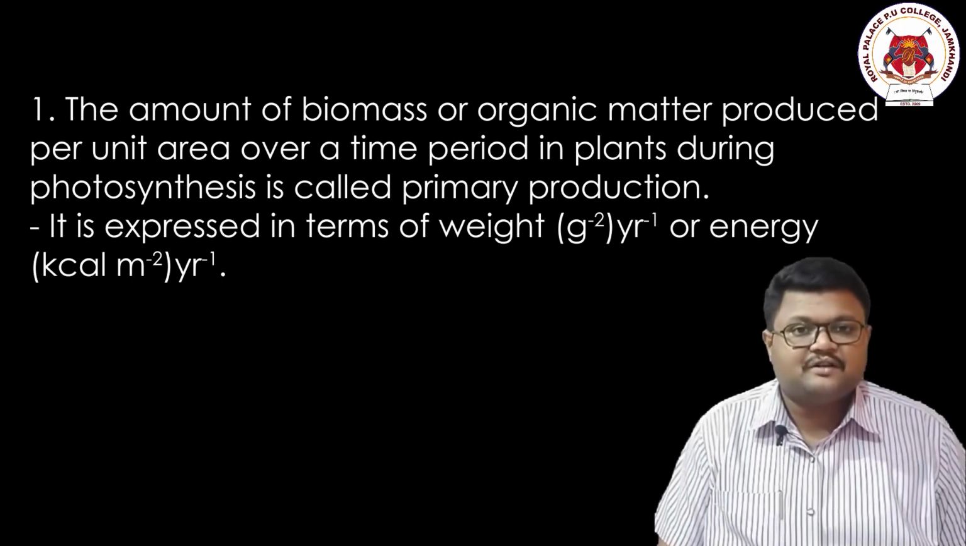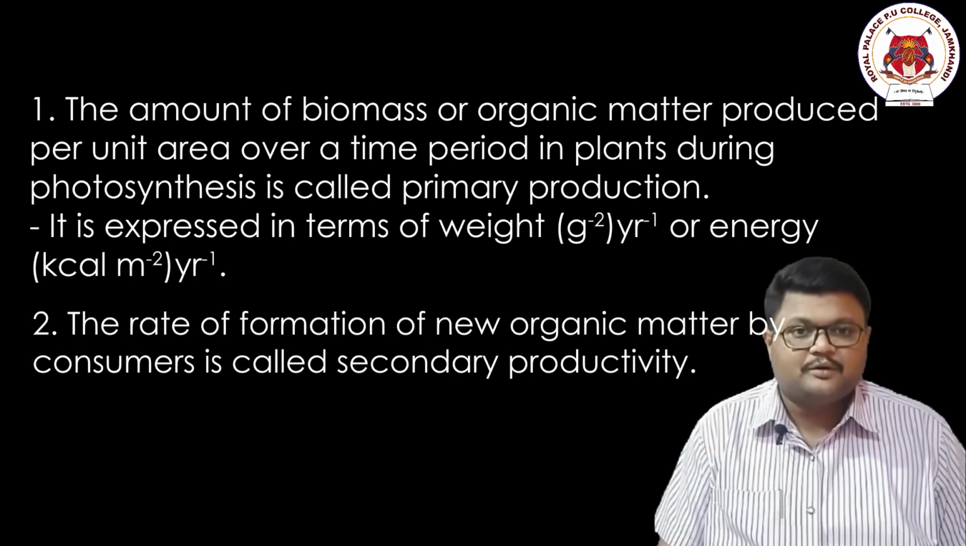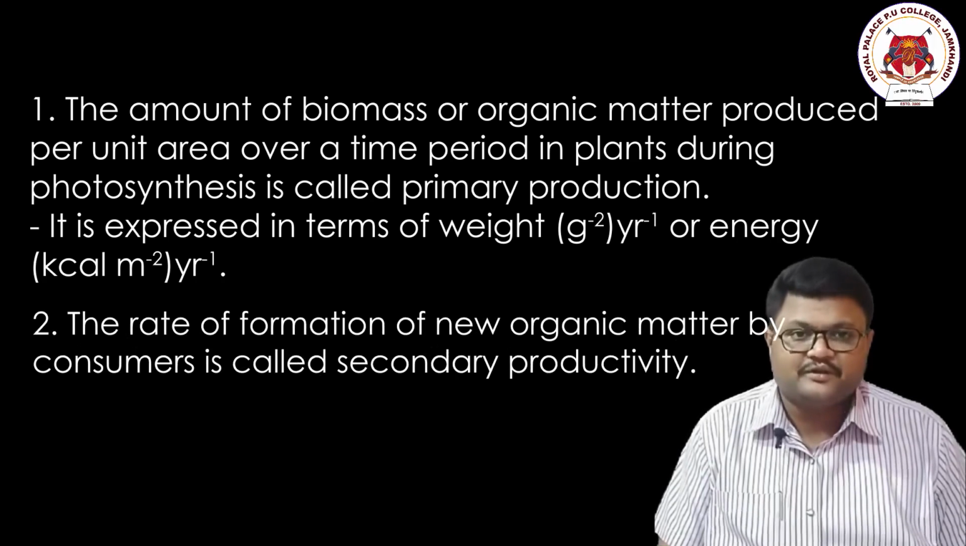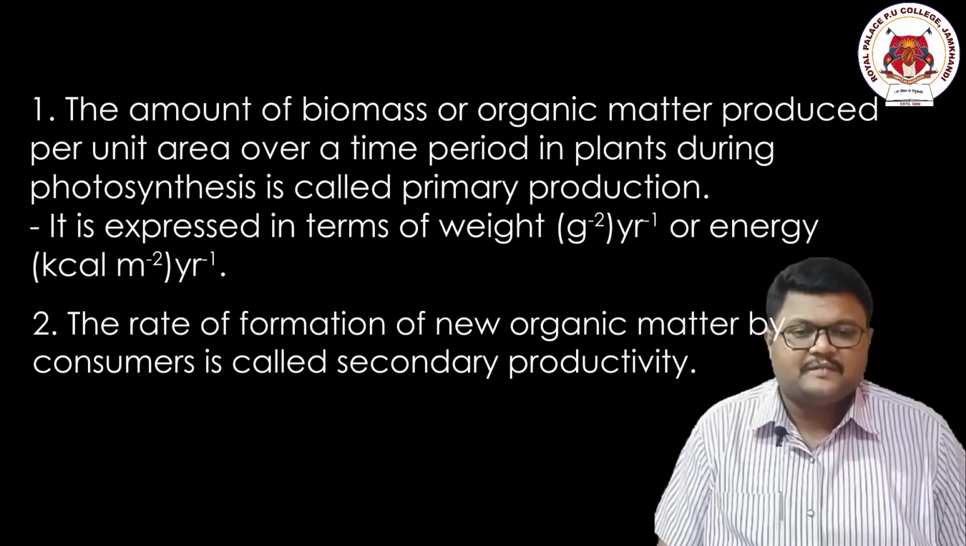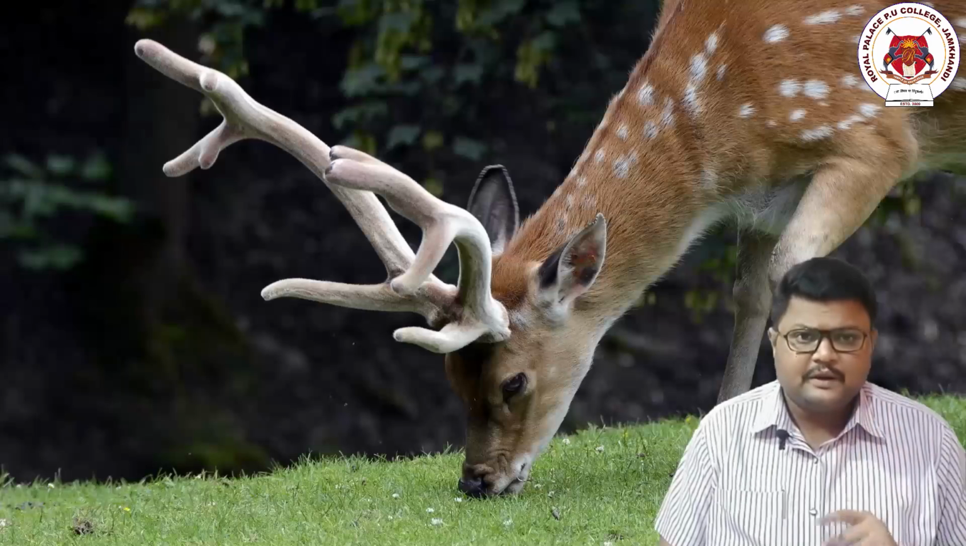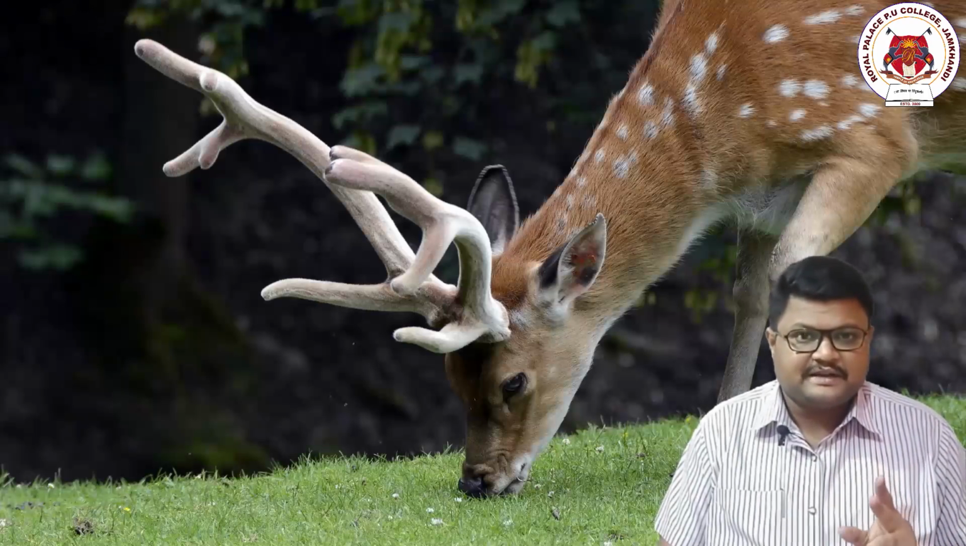Now the definition of secondary productivity. What do you mean by secondary productivity? The amount of biomass produced when the consumers eat the primary producers or the plants. As far as utilizing the sunlight, performing photosynthesis and producing the biomass is concerned, it is called primary. And now let us consider two things. One as a plant and another as an organism such as a deer.